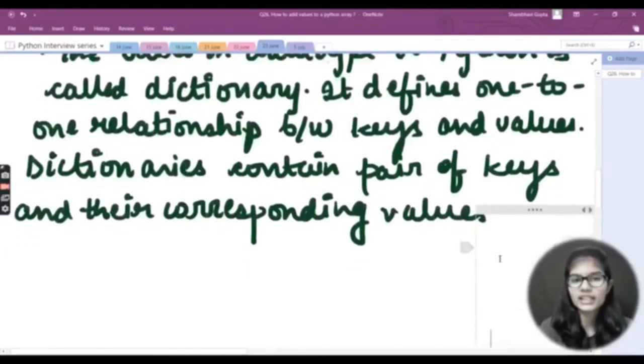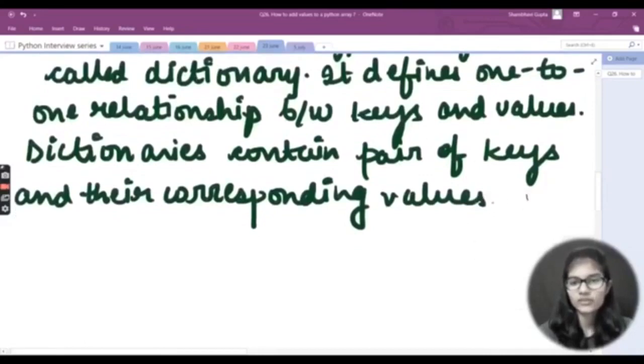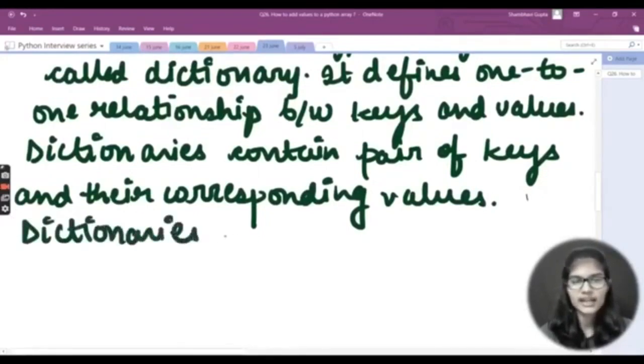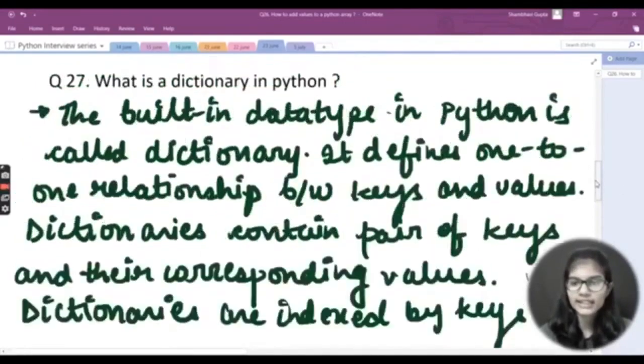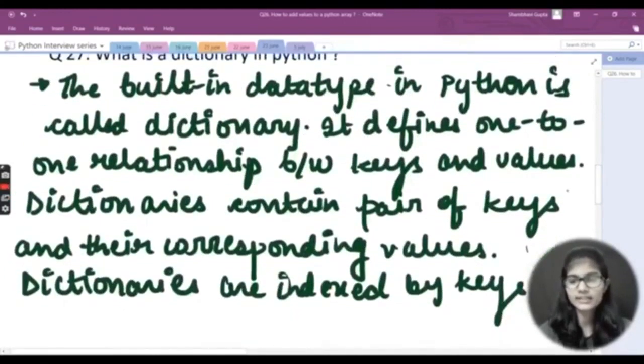This is what I just mentioned, that dictionaries have keys and values. One more thing we can add here is that dictionaries are indexed by keys. Dictionaries are indexed by keys, right? This is all. You do not need to write anything else other than these things. These are the very important things, the main key points regarding a dictionary.